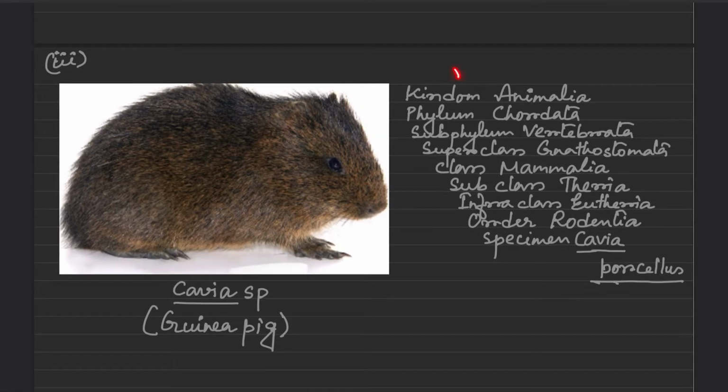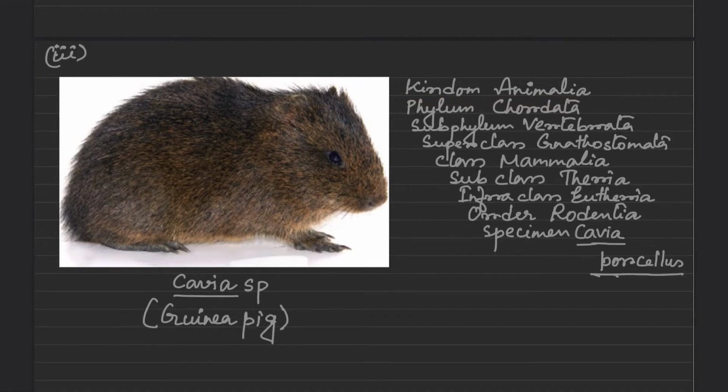Here the identifying characters of each category are specific. The identifying characteristics of kingdom Animalia are multicellular, heterotrophic, and embryonic development proceeding by heterogametic fertilization.